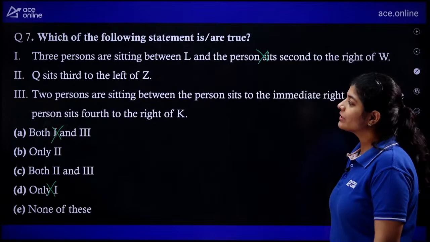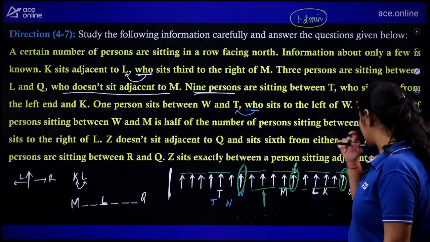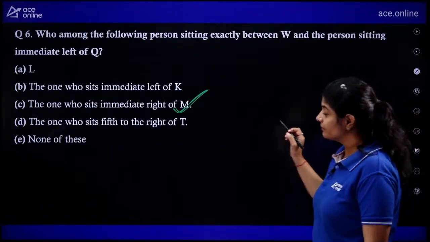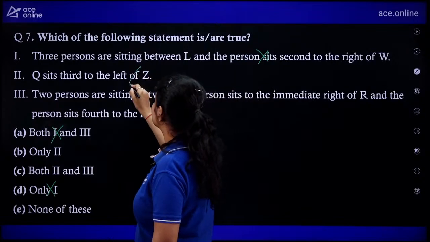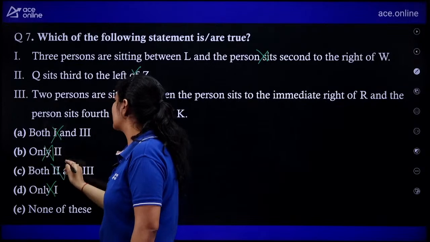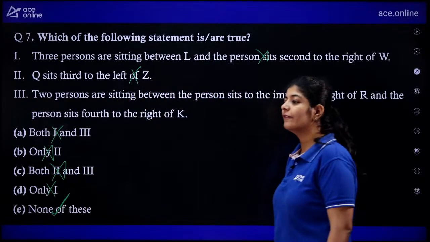Second, Q sits third to the left of Z. No, it is second to the left. That means this is also false. If this is also false, then option number B and option number C are also eliminated, and the correct answer over here is none of these.